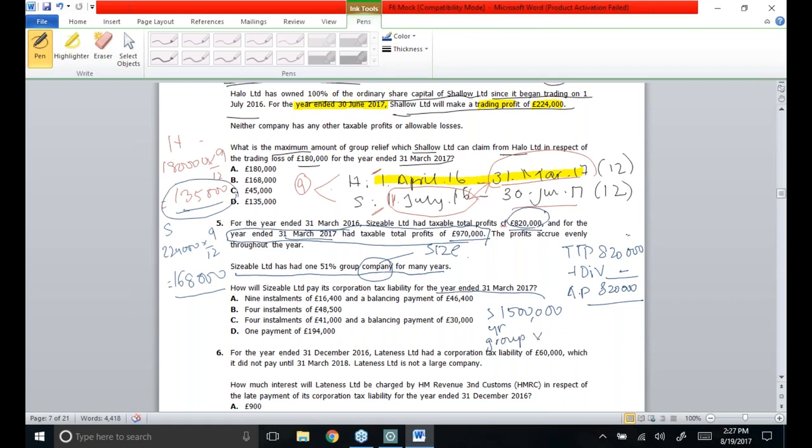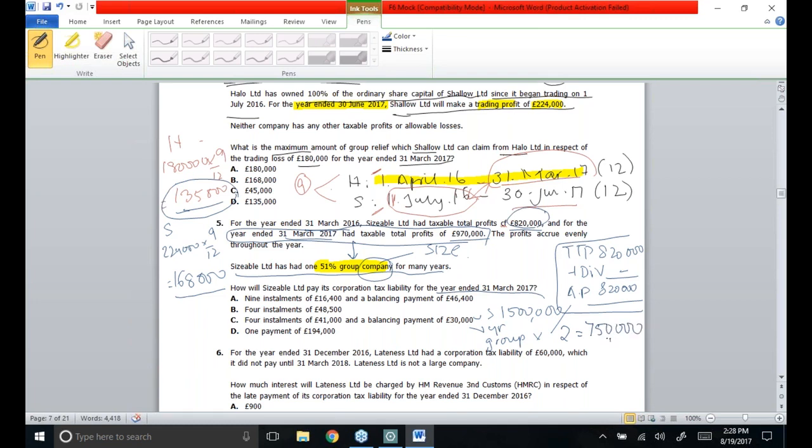As far as this data is concerned, the company has made accounts for a year. So the £1.5 million limit for a year is perfectly fine. But Sizable Limited has a 51% related group company. So their limit of £1,500,000 has to be divided over the group number. As Sizable has a 51% related company, I can say that there are two companies in a group. So £1.5 million has to be divided over the group number, which is 2. So £750,000 is the revised limit.